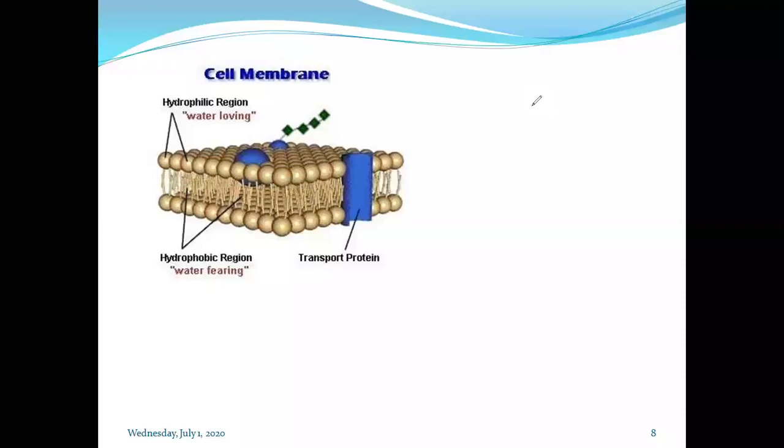Why does it have to pass through the gastrointestinal barrier? Because it has to reach the systemic circulation, that is, the blood. So to enter the blood, the drug has to overcome the gastrointestinal barrier.